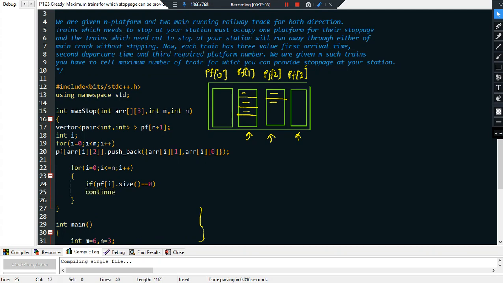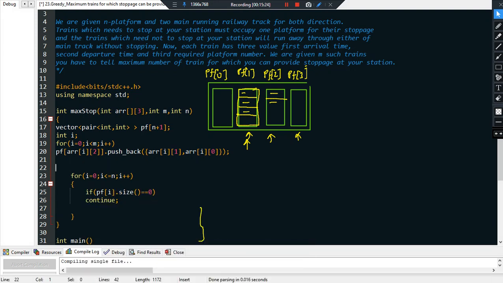Just simply move to the next platform. Now the moment I come to the next platform, what should I do? I should first of all ensure, since I'm going to apply the activity selection problem to a platform, that before that I should sort them, right? So let us sort them beforehand. That will be much better.